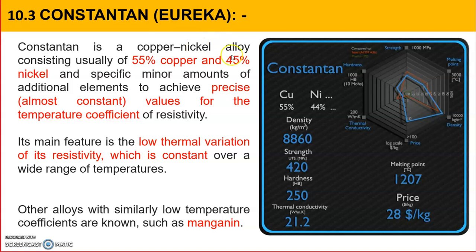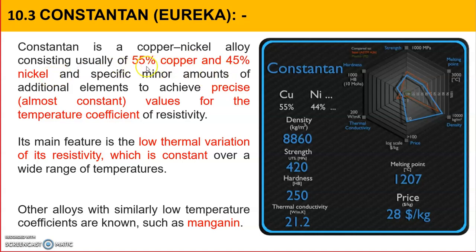It is a copper nickel alloy, and the percentage is 55% copper and 45% nickel. But if you refer to different materials from websites, from different texts or documents, this percentage goes on varying. It doesn't mean that it is wrong, but you can vary the percentage of copper and nickel based upon your applications and requirement.